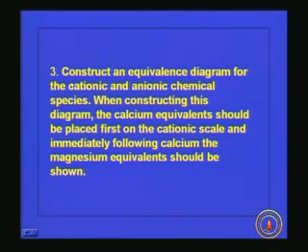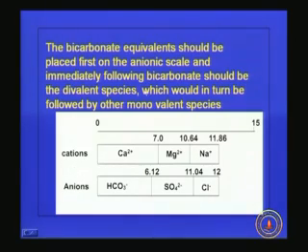And the third step is to construct an equivalence diagram for the cationic and anionic chemical species. When constructing this diagram, the calcium equivalents should be placed first on the cationic scale, and immediately following calcium, the magnesium equivalents should be shown. Once again I will explain. So that is what I have given here.